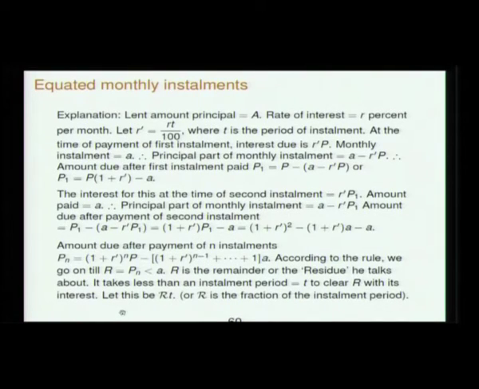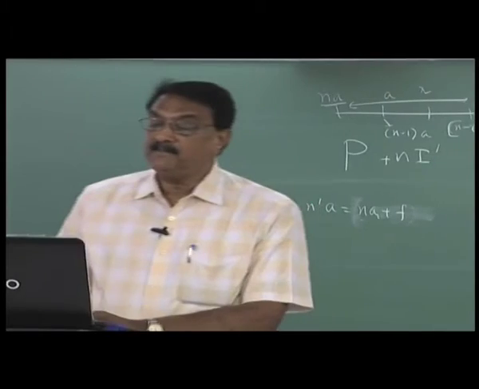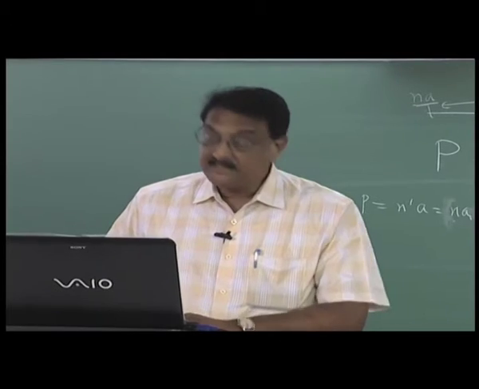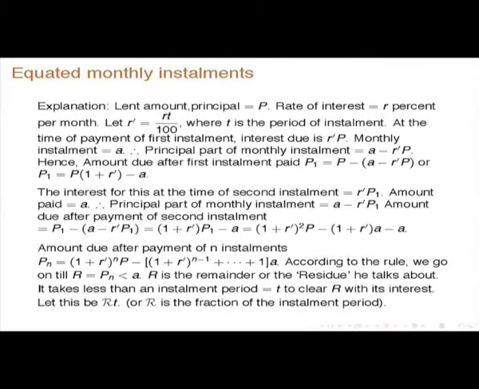What is he trying to say? See, let the amount of principal be P, and the rate of interest R%. So you call R prime as RT by 100, where T is the period of installment. At the time of the first installment, the interest due is R prime P, right? And the monthly installment is A, and the principal part of the monthly installment is A minus R prime P, because the interest is this and the principal part is this.